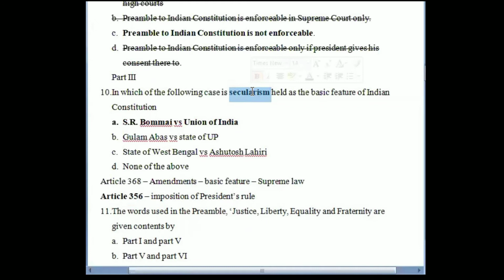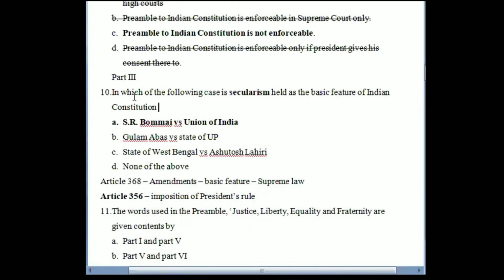They are also bound to ensure that their actions or schemes or any other things do not violate the basic principle of the constitution, that they do not go against the concept of secularism, right? So there cannot be any action which is unsecular done by political parties.